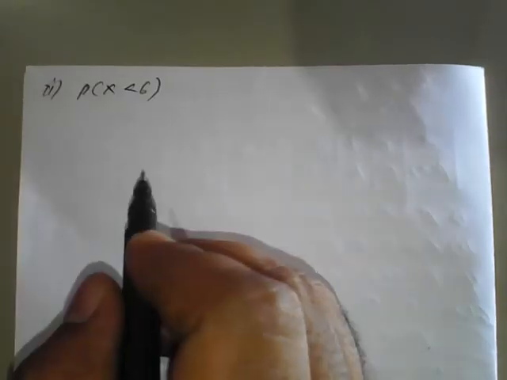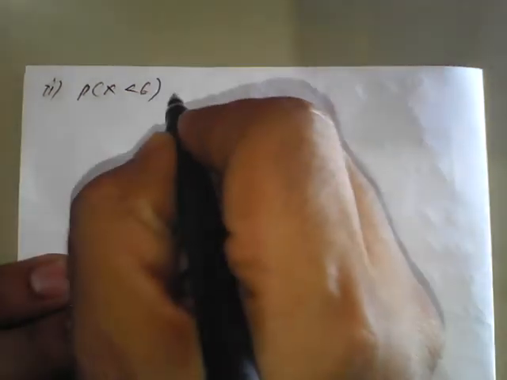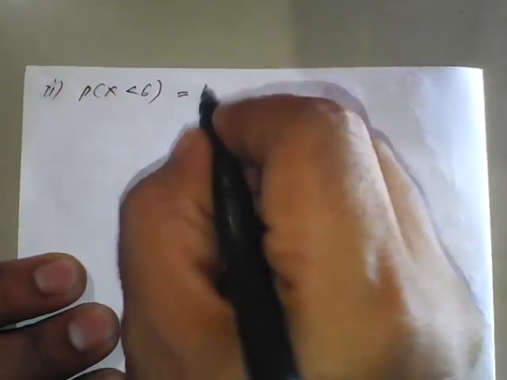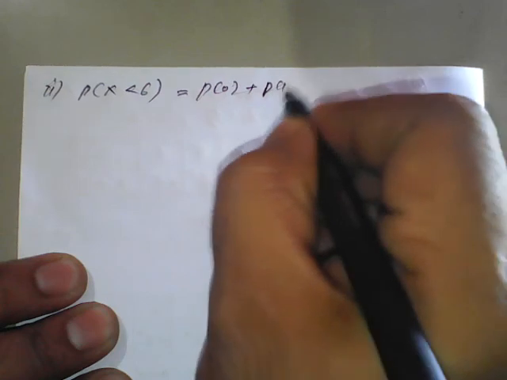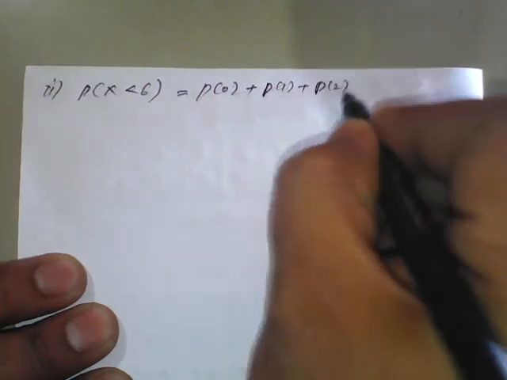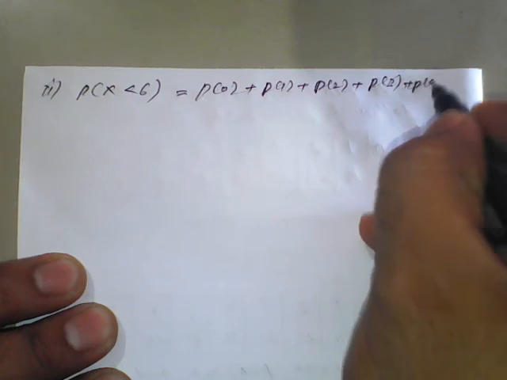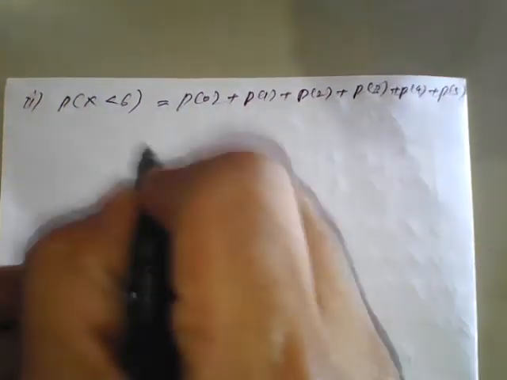Now p of x less than 6, from the table. What does less than 6 mean, which values will come? It will become p of 0 plus p of 1 plus p of 2 plus p of 3 plus p of 4 plus p of 5, up to p of 5 it will come.